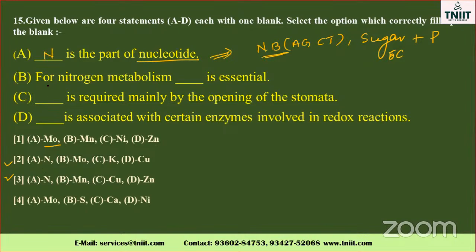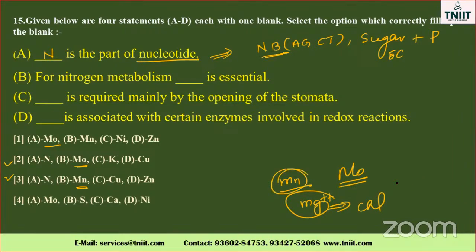For nitrogen metabolism, which one is essential? See, molybdenum is very, very essential. Not manganese, the Mn, and not magnesium. Mn is manganese, Mg is magnesium. Magnesium is essential for chlorophyll biosynthesis. Mn is for photolysis of water. So the second one is the correct one.